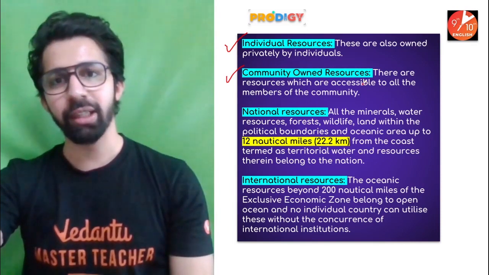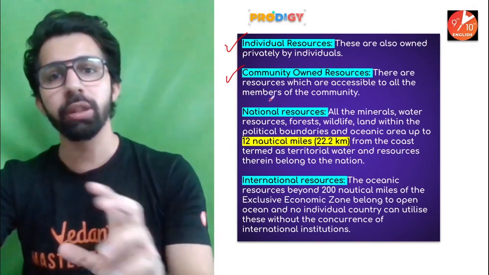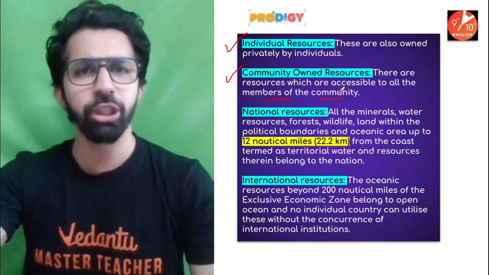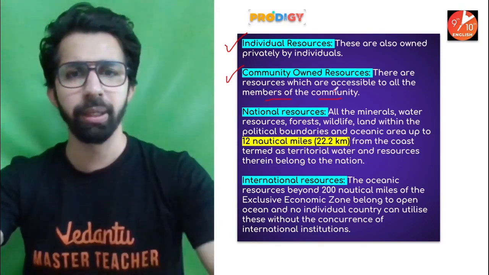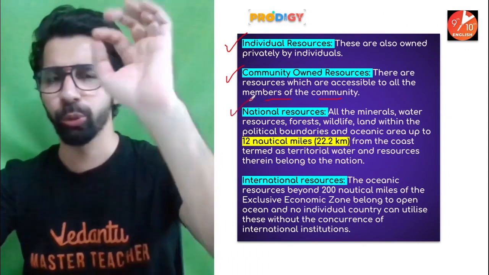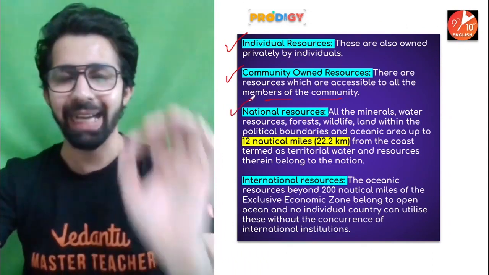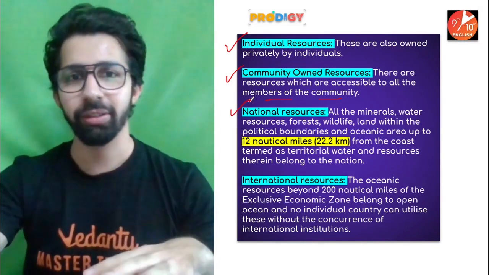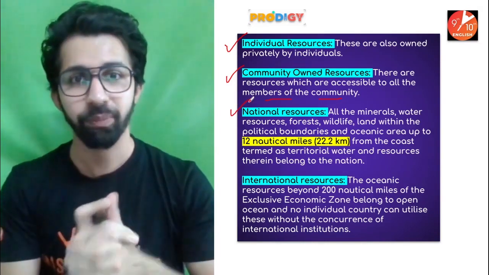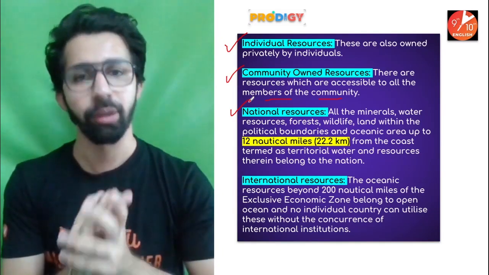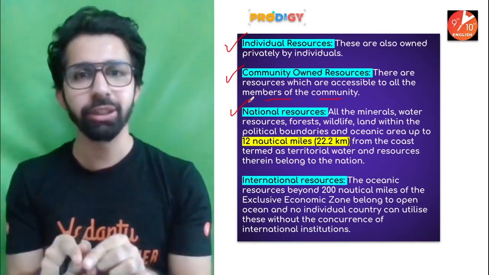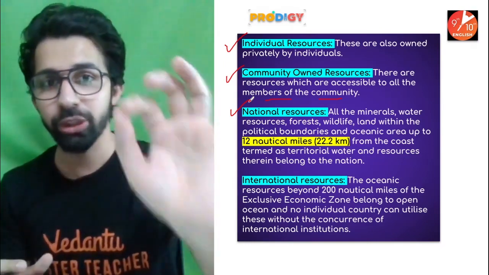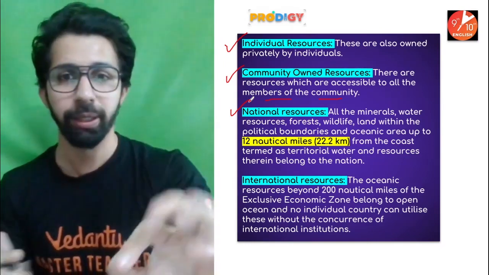There are resources which are accessible to all the members of the community, like a playground or burial ground. That comes under community owned resource. Simple. The next and the most important one, national resources. Now, guys, practically everything within the political boundaries of a country comes under national resource. First, I will read the definition and explanation, then I will explain everything in detail. So, I just want you to pay attention to this topic.